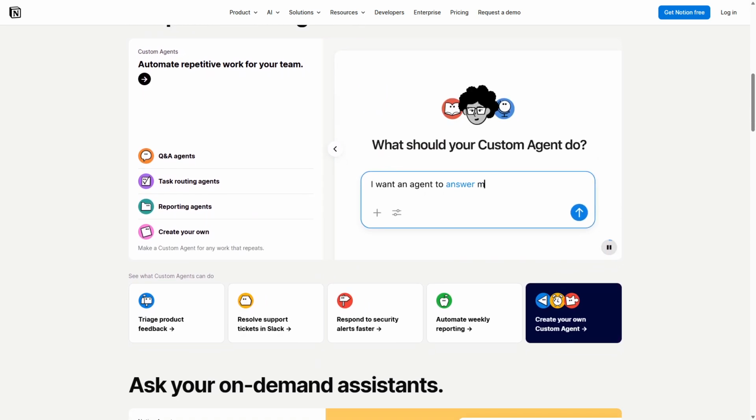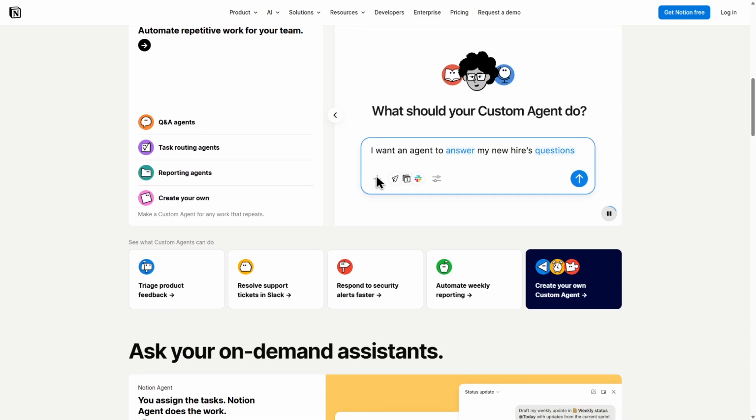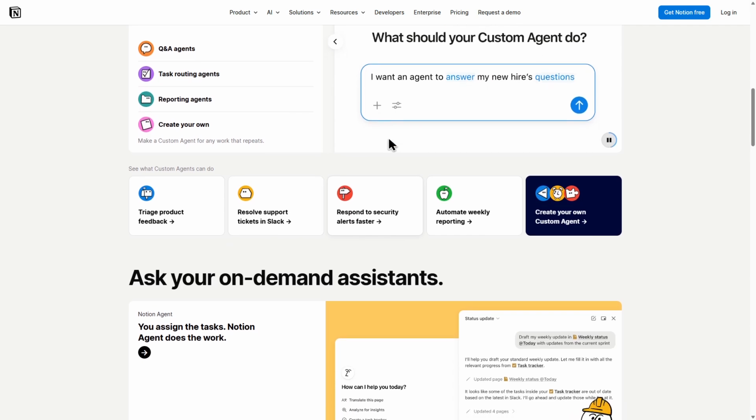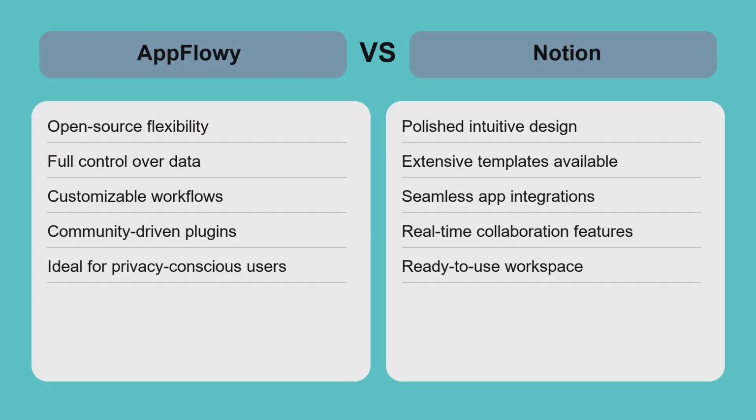Ideal users are teams and individuals who want a ready-to-use, visually appealing, and collaborative workspace without the need to manage infrastructure or code. AppFlowy and Notion offer distinct approaches to productivity. AppFlowy shines when privacy, data ownership, and customization are priorities. For example, a developer team wanting to host their own workspace and tweak features will benefit from AppFlowy's open source nature. Notion is better suited for teams seeking a polished plug-and-play environment with strong collaboration and integrations.